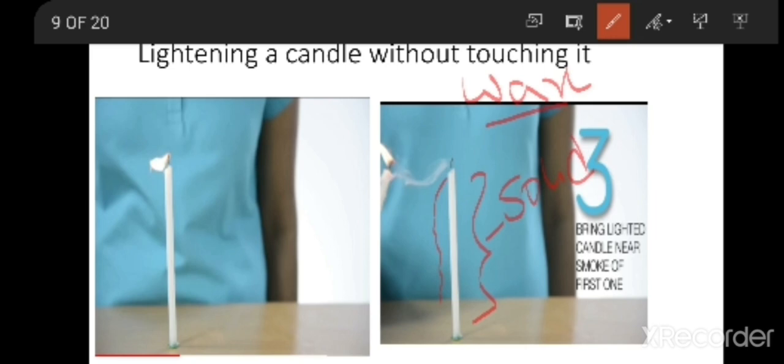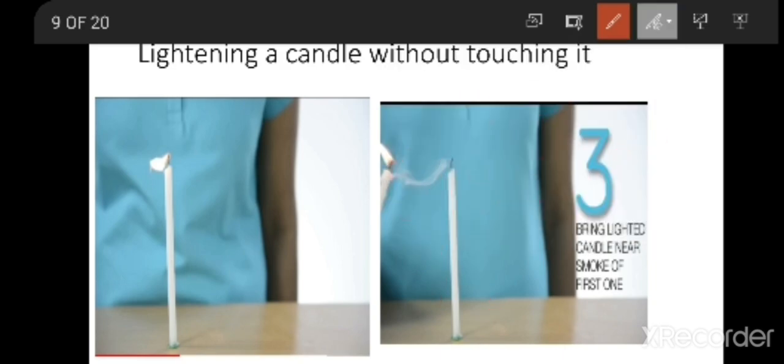When you light the candle, the wax will melt and turn into liquid. And at the same time, you can see the wax escaping into the atmosphere in the form of vapor. You can see it here in the form of smoke, that is vapor. This wax is escaping into the atmosphere. So, like this, not only water but some materials are present in solid, liquid and gas.